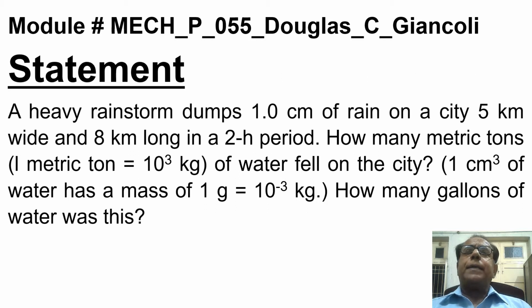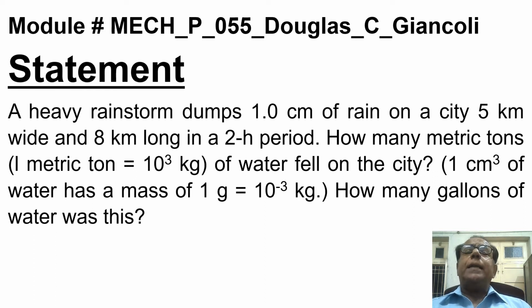How many metric tons, while 1 metric ton is equal to 1000 kilogram, how many metric tons of water fell on the city? It is given that 1 cubic centimeter of water has a mass of 1 gram, which is equal to 1 over 1000 kilogram.